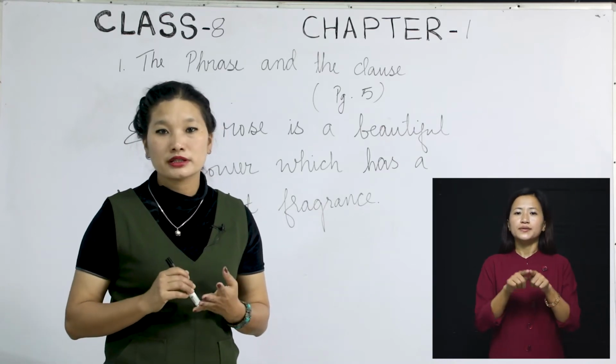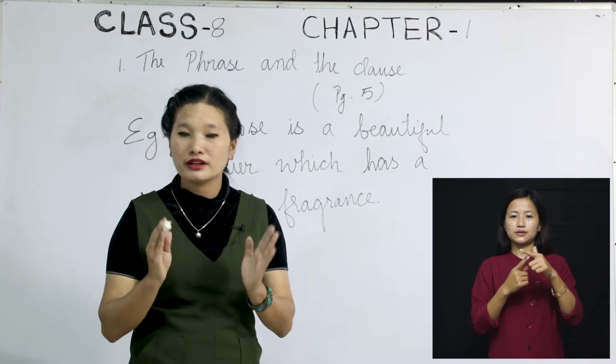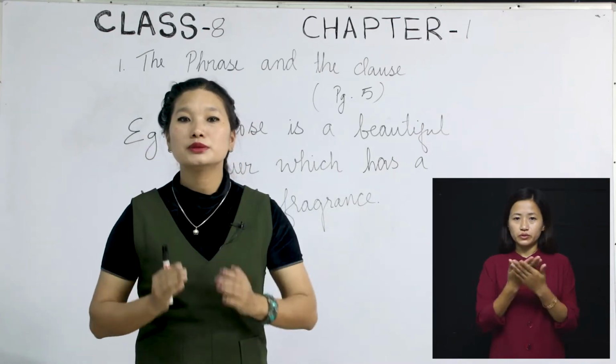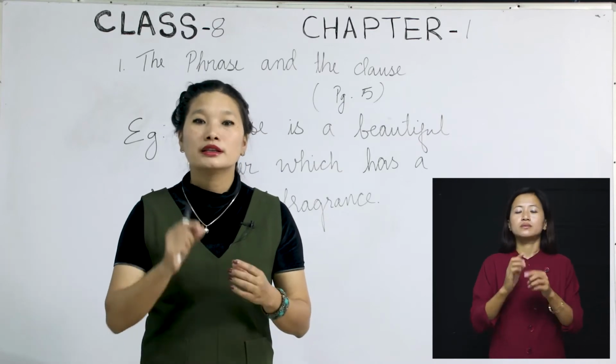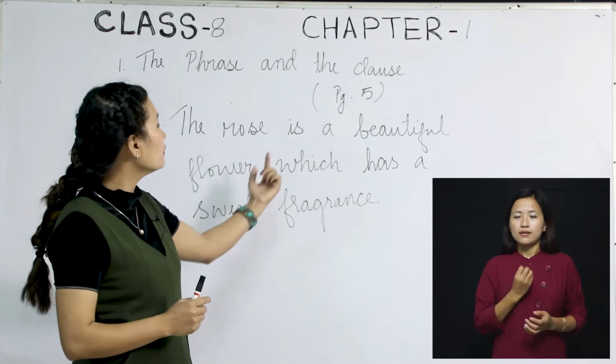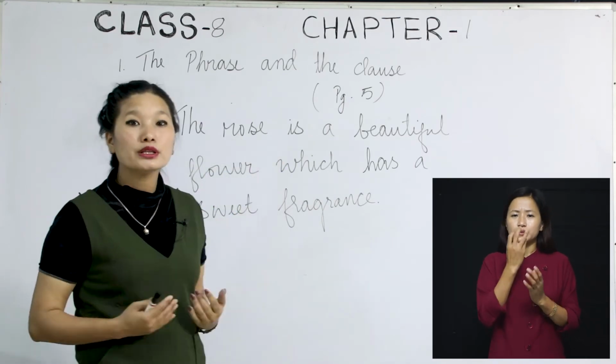What is a subject here? I'll explain it to you in a very simple way. A subject is the object or the item that we are talking about, okay? That is called the subject. If I say, the rose is a beautiful flower, okay? What are we talking about here?